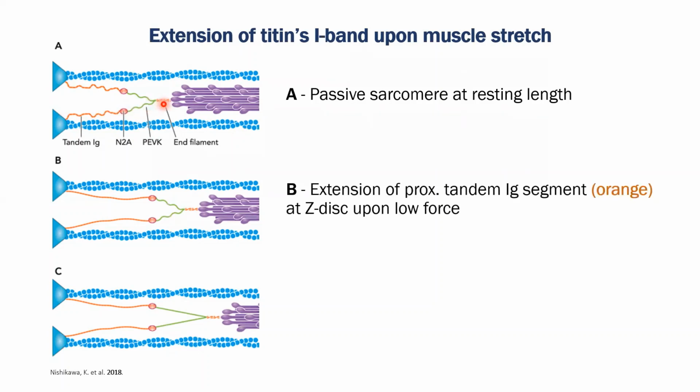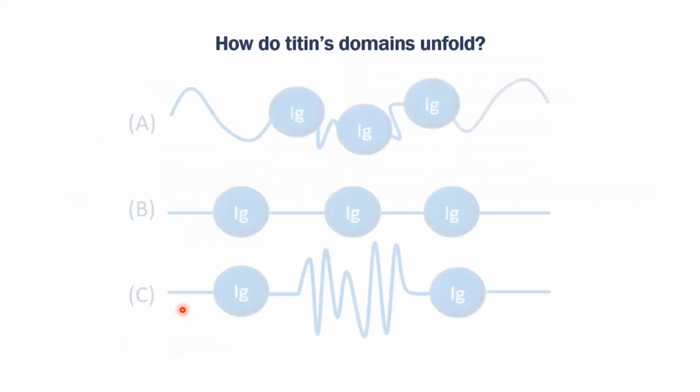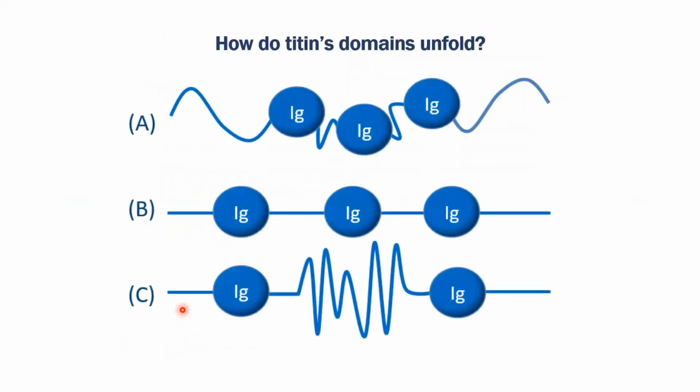Now, at a low force, we see an extension of the proximal tandem Ig segment in orange. And then at higher forces, we see the PEVK region in green extending. Now, the actual modality of Titin has been posited to exist as a beads on a string model, with repetitive Ig domain structures along the entire length of the molecule, straightening out as we extend the sarcomere further and further.